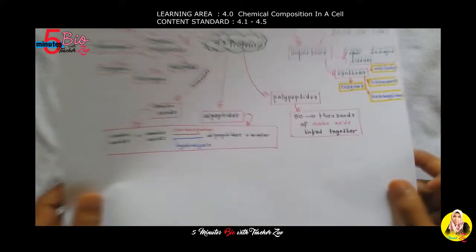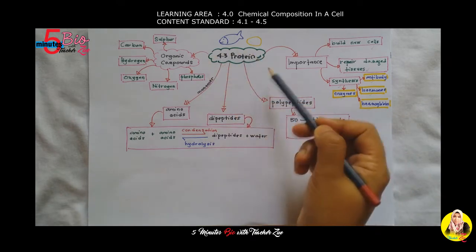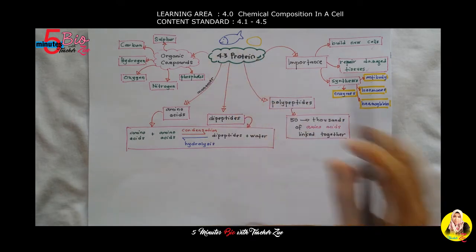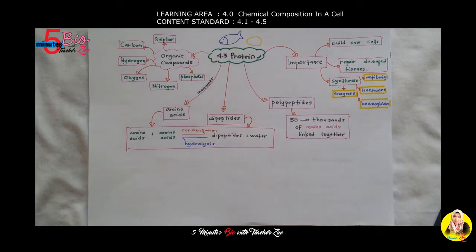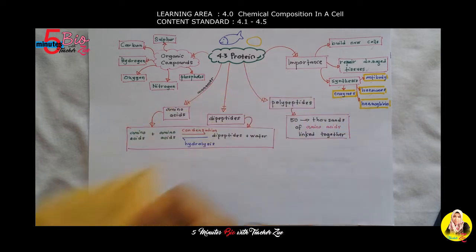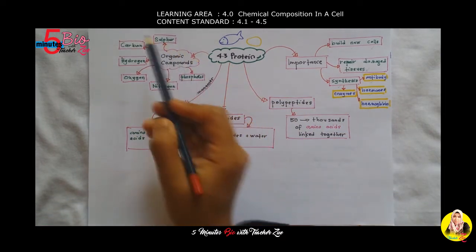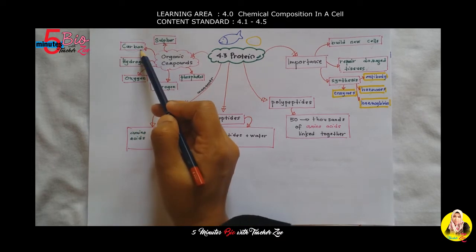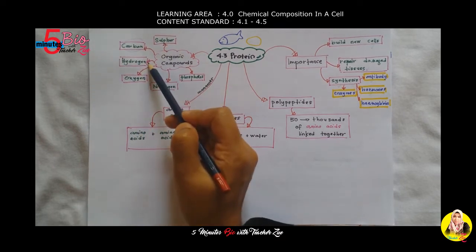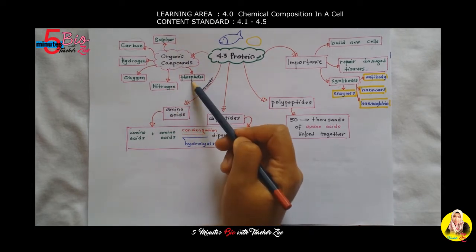We continue with content standard 4.3. 4.3 is about protein. Here we have cheese. Cheese contains protein. So, protein is also an organic compound because it contains carbon. Other than that, it contains hydrogen, oxygen, sulfur, nitrogen, and phosphorus.